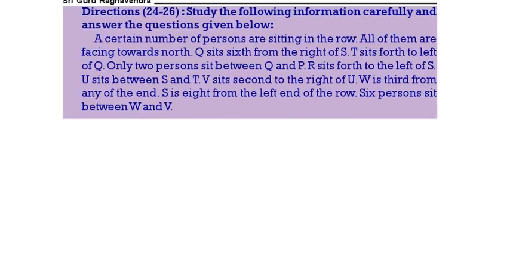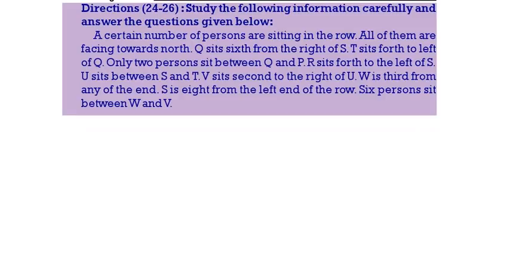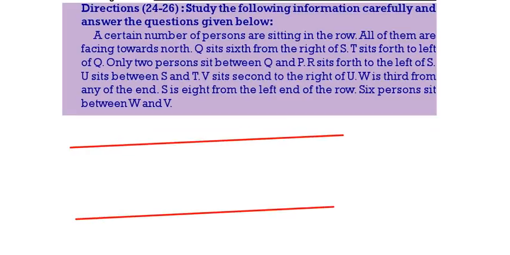Now see this one. A certain number of persons are sitting in a row. So all of you draw 2 lines. We will do this in 2 possibilities. Now see the first thing.